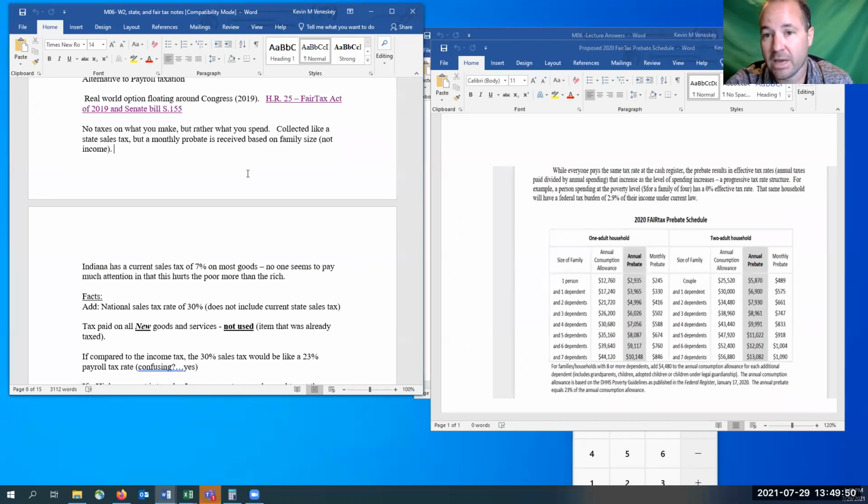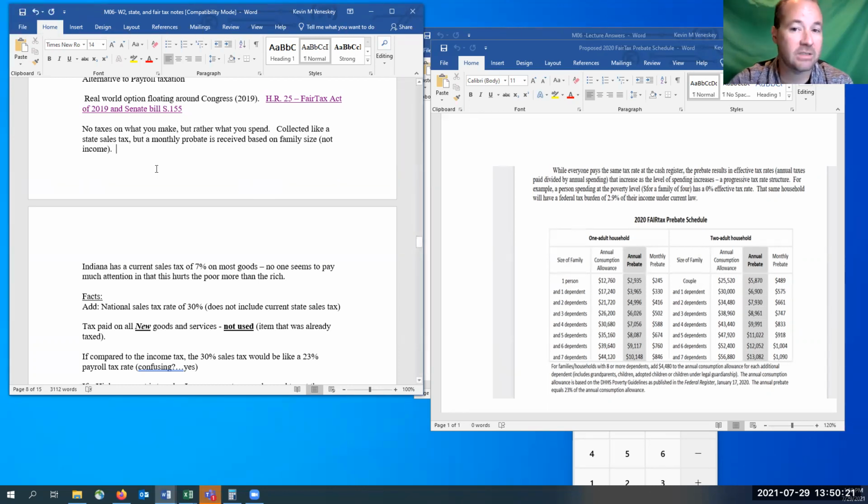Because think about it, if you only had $10 and you had to go buy something, that 7 cents on the dollar that you have to pay in tax is going to hurt you more than if you had $1,000 and you had to pay 7 cents on the dollar. It's not going to hurt you as much. So a flat tax, they call this one a fair tax, and I'll tell you why the difference, but a flat tax like a state tax does hurt the lower income usually more than the higher income.